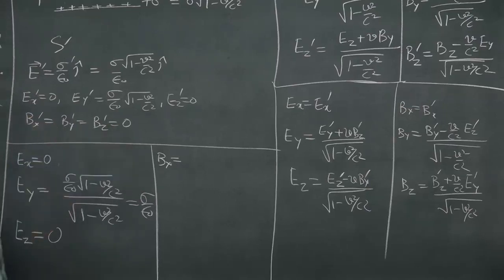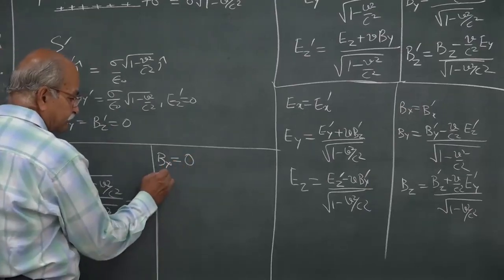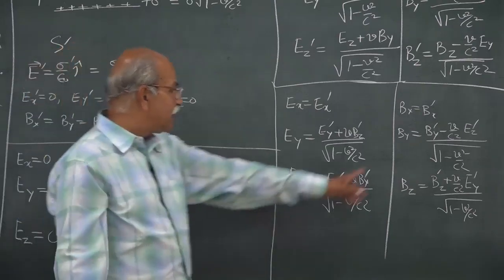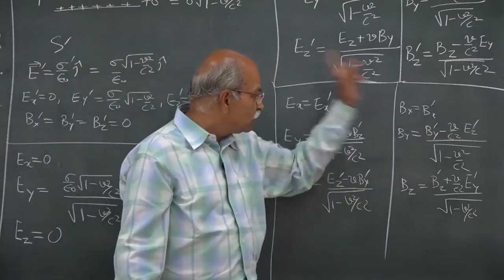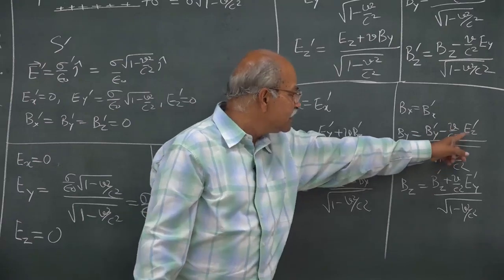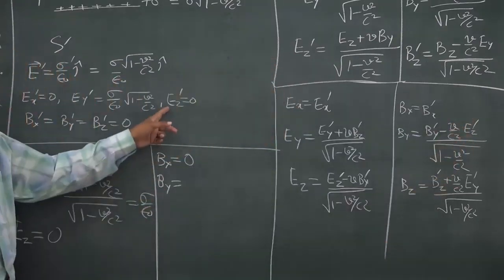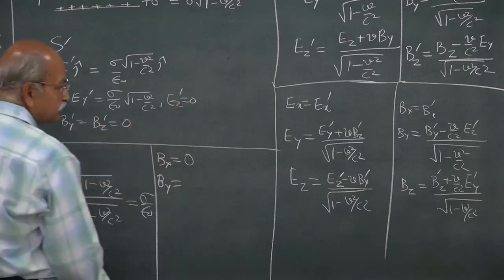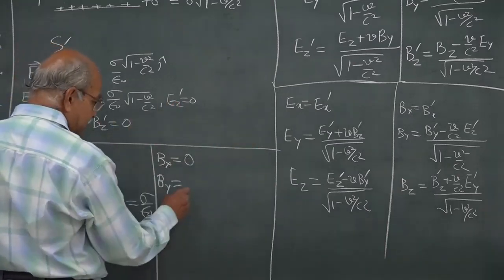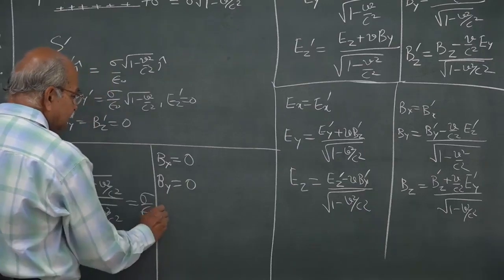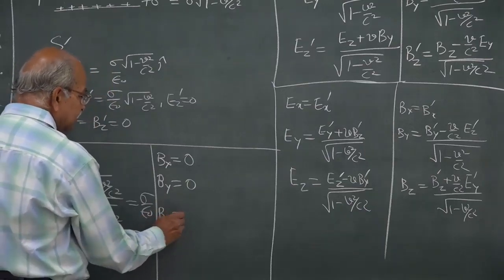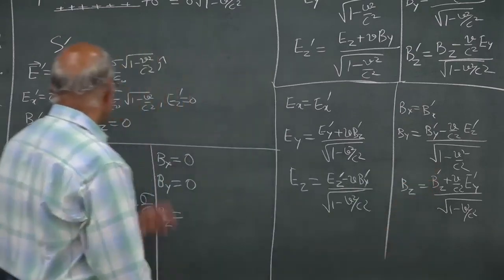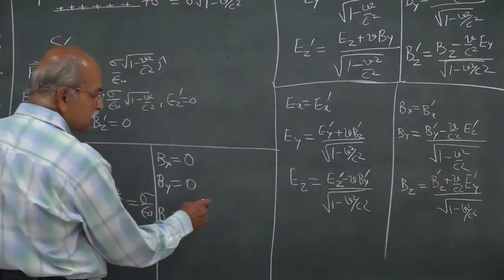So Bx is also 0. What is By? By prime, that is 0, minus v by c square Ez prime. Ez prime is also 0. So this is 0. Bz. Bz is equal to Bz prime, which is 0.